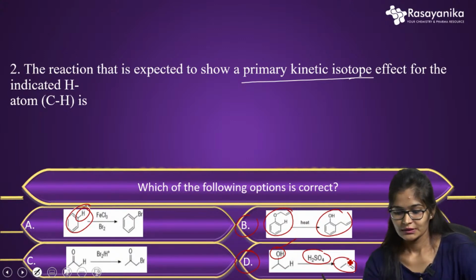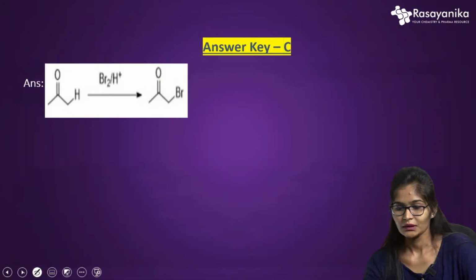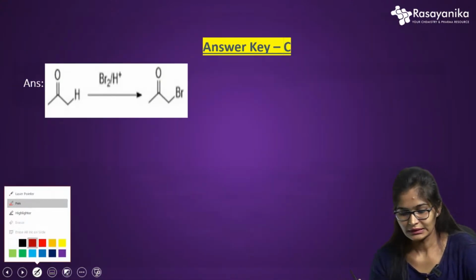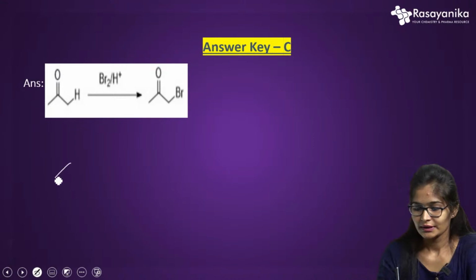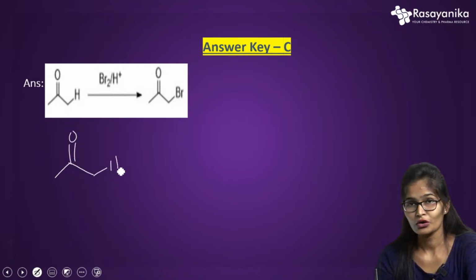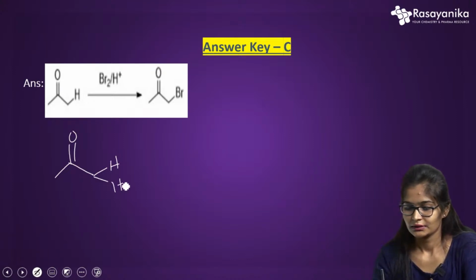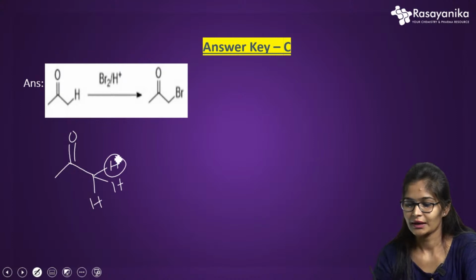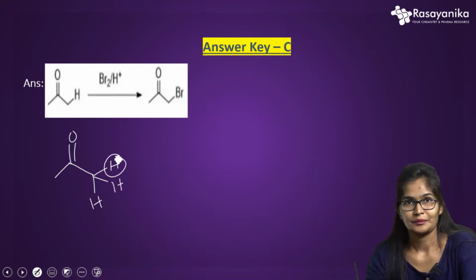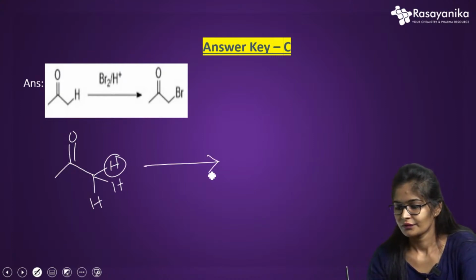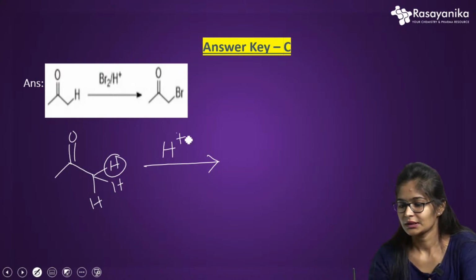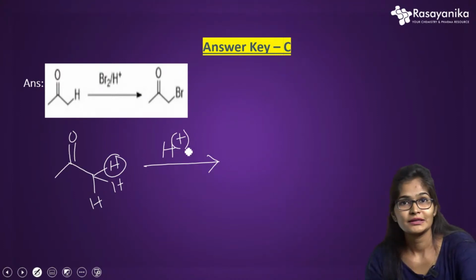So the answer is option C. They have given acetone. Here they have shown the protons already, you can see that. We have 3 protons, so any one of the protons I have to replace by deuterium. What they have done, first we have to take the acidic media. If you are taking the acidic media, what I have to do? I have to protonate.